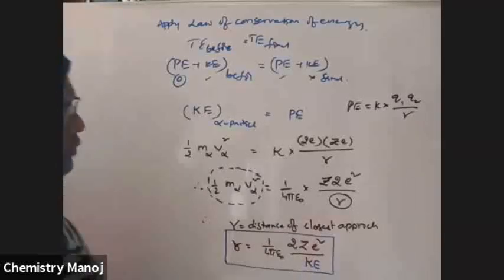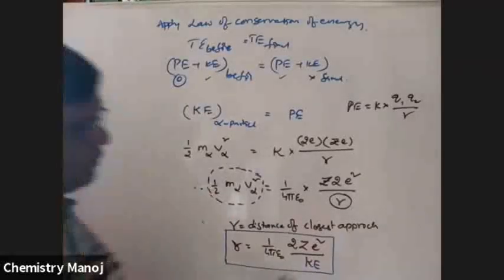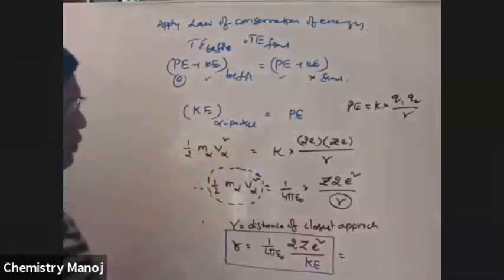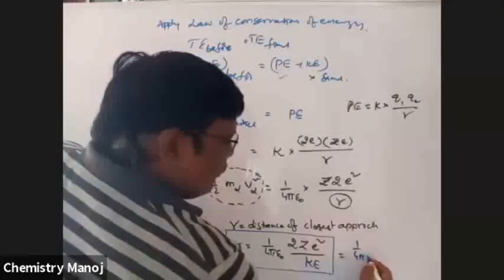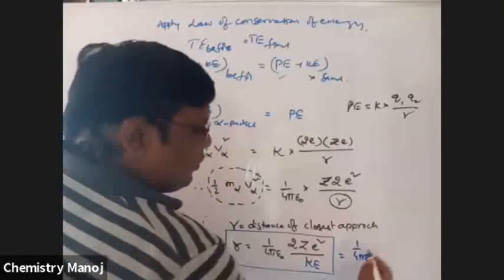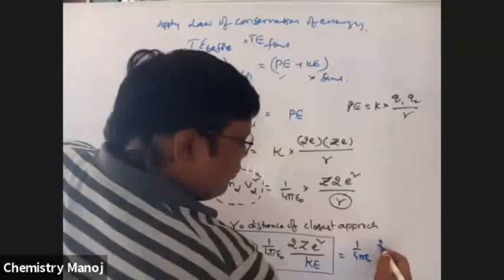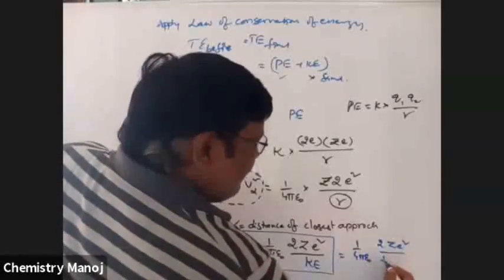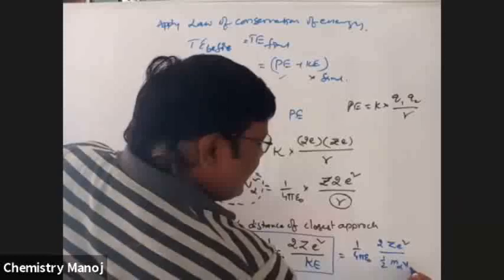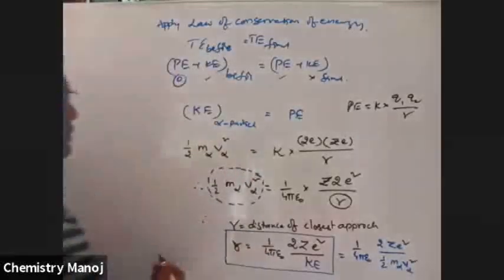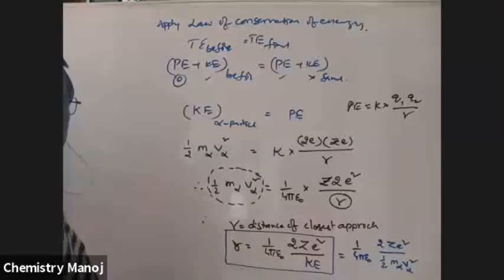Next, one more formula: substitute that KE value with this one, which is equal to 1 by 4 pi epsilon naught, 2ZE square by half mass of alpha particle, velocity of alpha particle whole square.